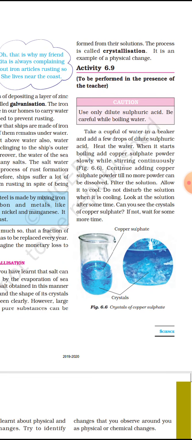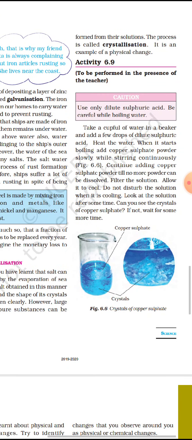You take one cup full of water in a beaker. See this picture they have given, and after that you add a few drops of dilute sulfuric acid. After mixing it, heat the water until it starts to boil. During that boiling time, you add copper sulfate powder slowly, until no more powder can be dissolved. After that, make it cool and filter the solution.